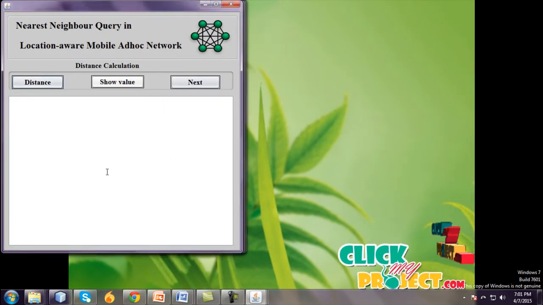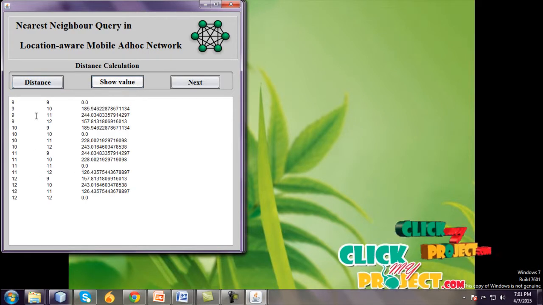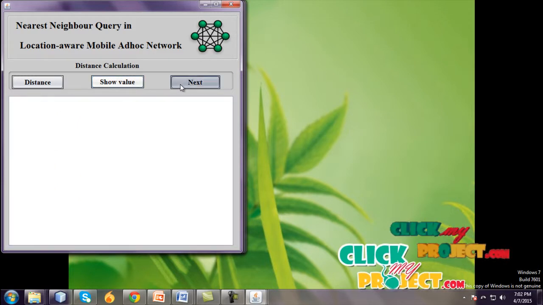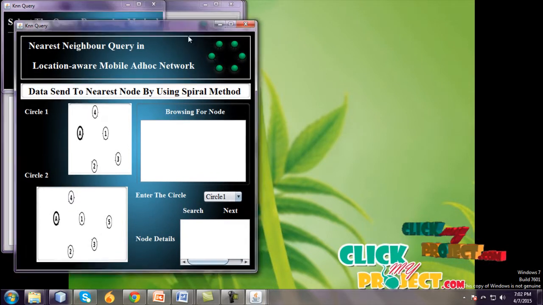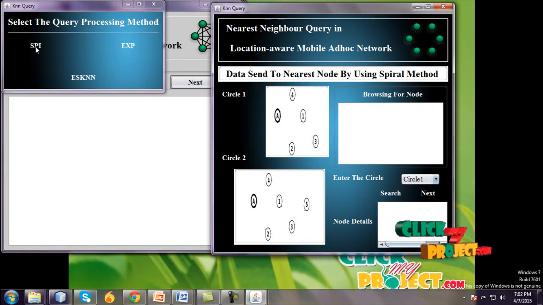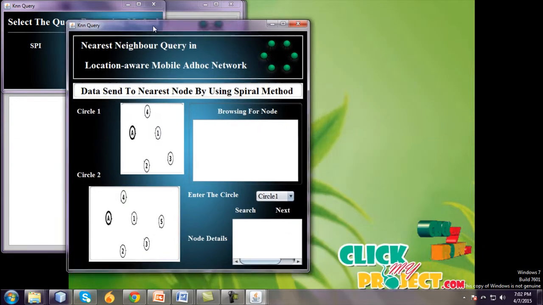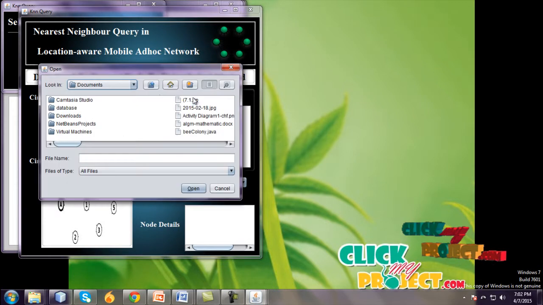Calculate this distance and show the value by using the georouting method. I will create the nodes 9 to 12, calculate this distance, and go to next. Then the SPI method, EXP method, and ESKNN method. SPI method means circle to circle formations, EXP method means node to node formations, and ESKNN means the integration of the SPI and EXP methods.